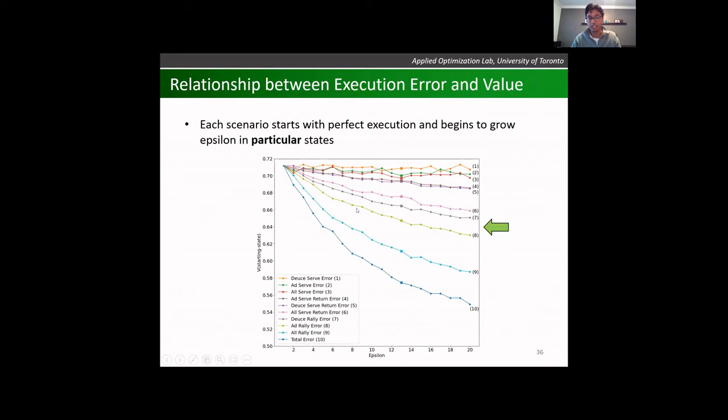Another thing that's interesting is reading these two lines here. This is the green line, or the olive line, and the gray line. The olive line corresponds to rally shots from the ad side of the court, and the gray line is from the deuce side. Given that 90% of the players in the set are right-handed, this roughly corresponds to backhand rallies compared to forehand rallies.